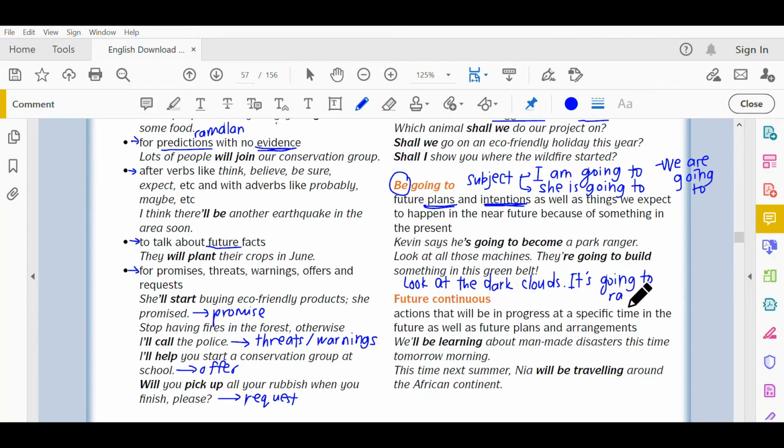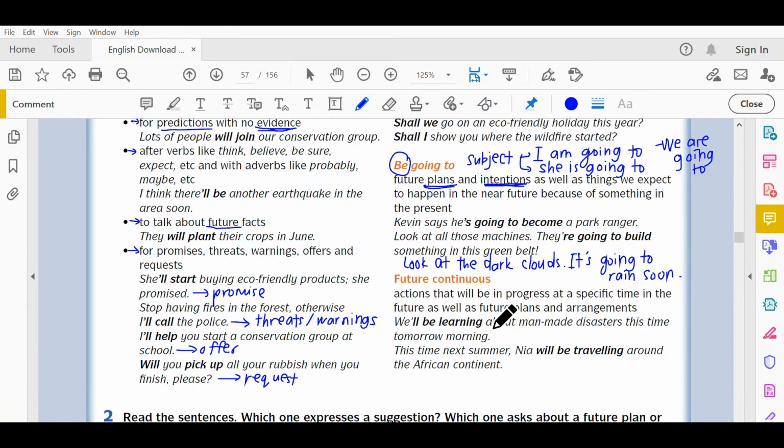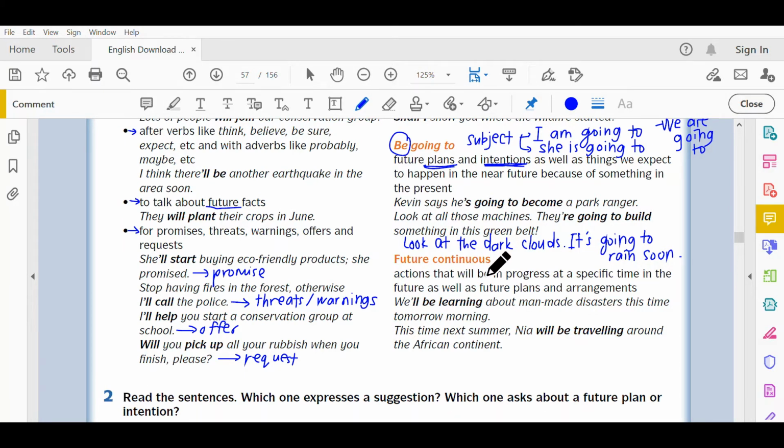To rain soon. Okay? Because you see the dark clouds, right? So you buat ramalan berdasarkan sesuatu because of something in the present. Okay. So this is how you use be going to.